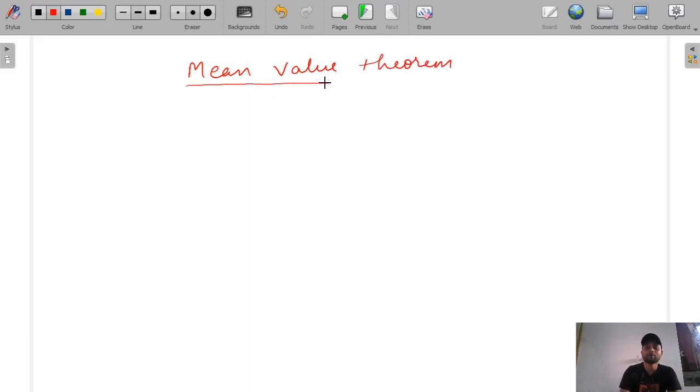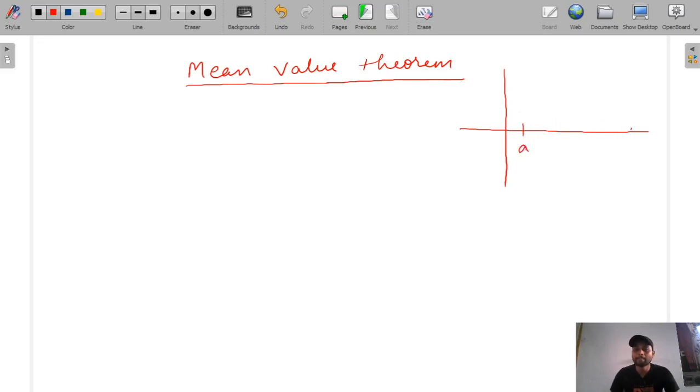We will see what the mean value theorem is. Let's suppose there is a graph like this, and this is A, this is B. The graph goes like this and comes like this.